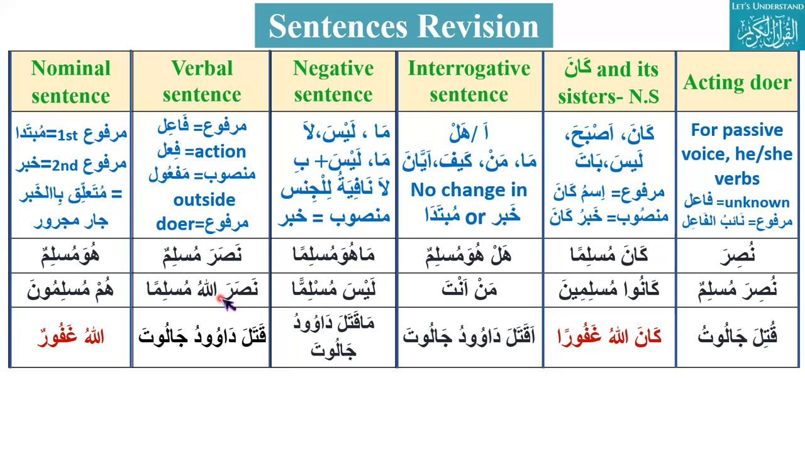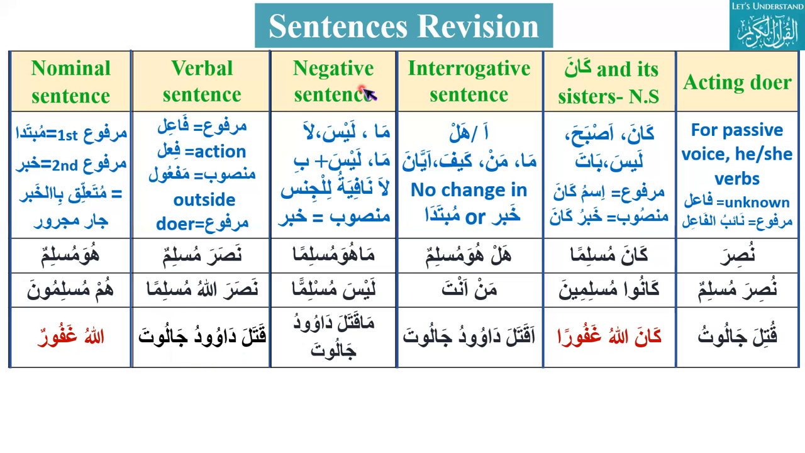What about this one, Nasarallahu Musliman? This has maf'ul as well, because maf'ul is mansub. So Nasarallahu Musliman, Allah helped a Muslim. Here the fa'il is Allah and Musliman is maf'ul, and the verb is nasara. Similarly here, exactly the same thing: Qatala is the fi'l, Dawudu is the fa'il, and Jaluta is maf'ul. So qatala Dawudu Jaluta. Dawud killed Jalut.